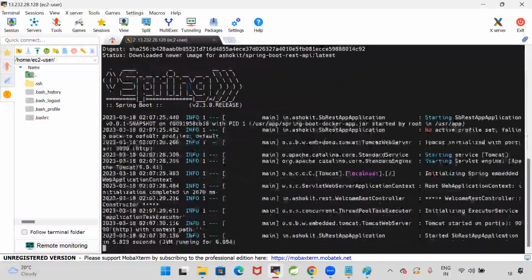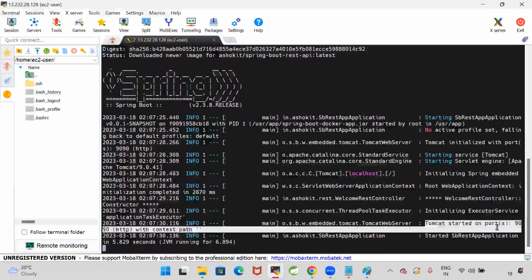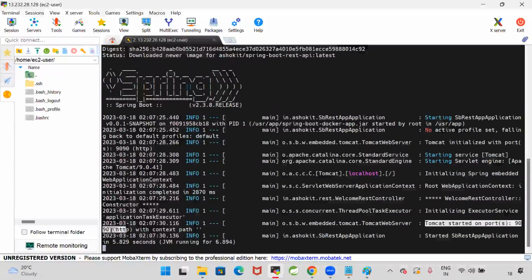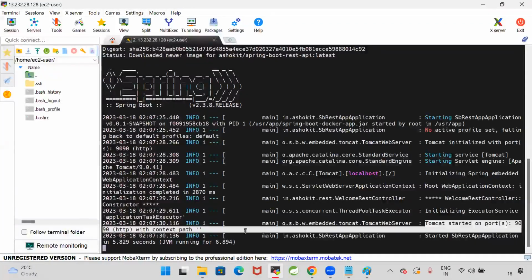Once the Spring Boot application is executed, we can see the Tomcat server is started with the port number 9090. I have configured a customized port number for this Spring Boot application. This Spring Boot application has the port number 9090.